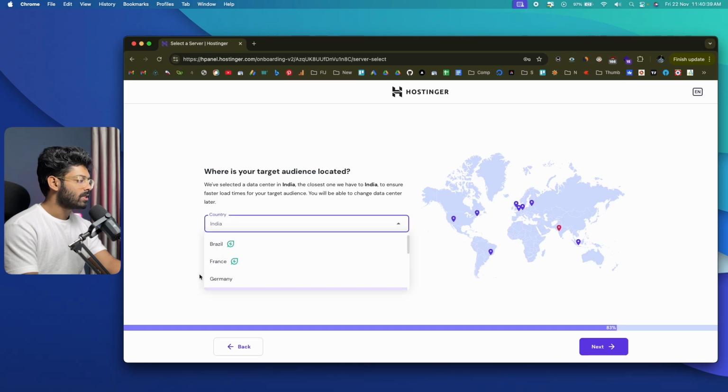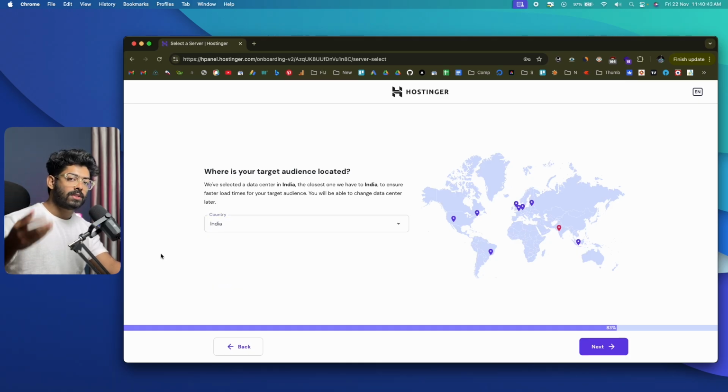So it is asking us where is your target audience located. So by default, it is now selected as India. So if you select as India, the data center or the place where your website will be hosted is going to be in Mumbai. So Mumbai is where they have their data center. Now the cool thing about selecting a location closest to your audience is that the website will load faster and the latency will be too low.